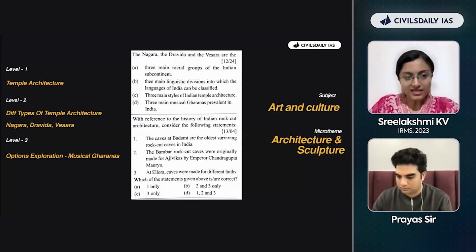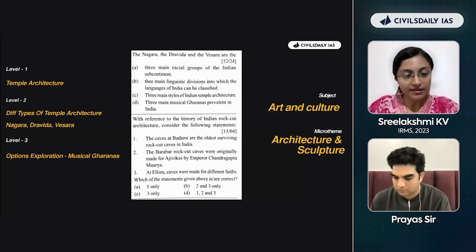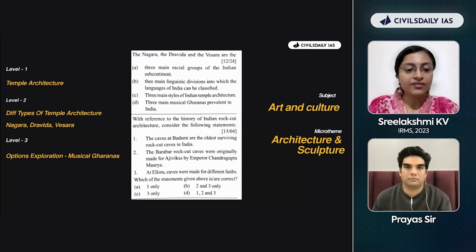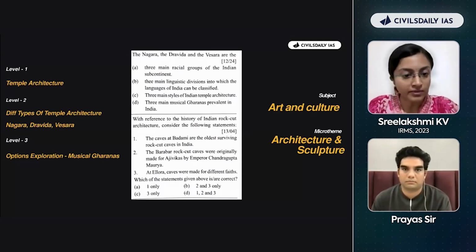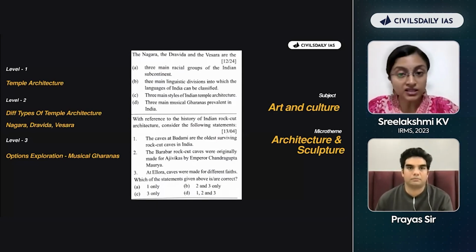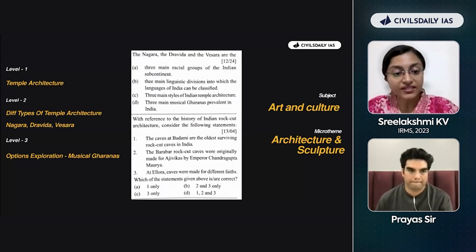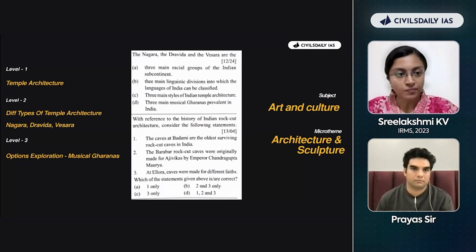But as a veteran, what am I going to do? I will look at this question on 3 levels. First level, I'll identify the micro theme. What is the micro theme? Temple architecture. Right? That is my level 1. Identified. Second level. In temple architecture, what have they asked? They have asked the different types of temple architecture, which is the Nagara, Dravida, and Vesara. Okay, this is my level 2.